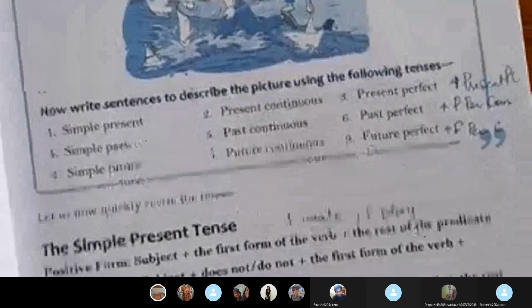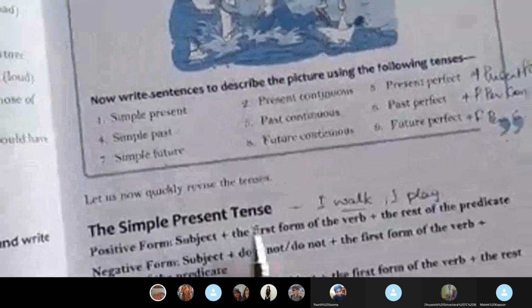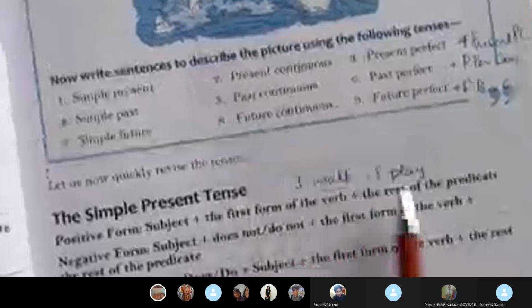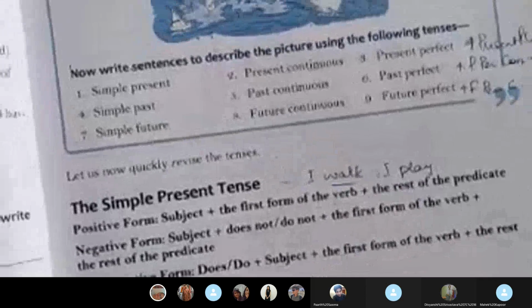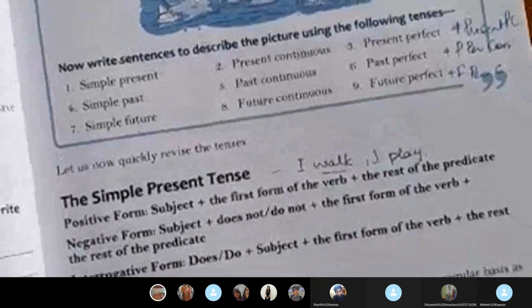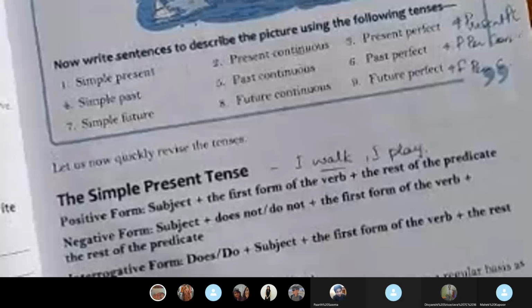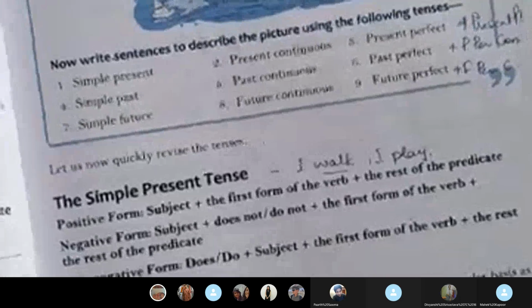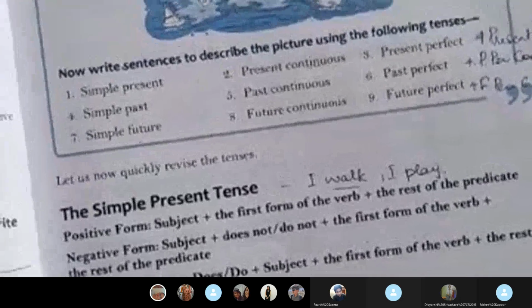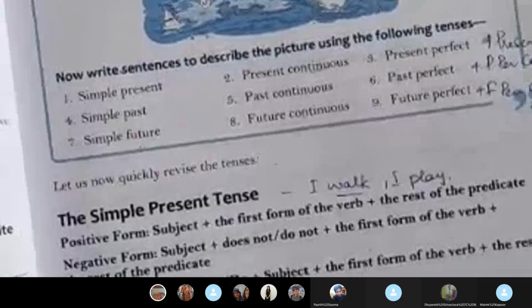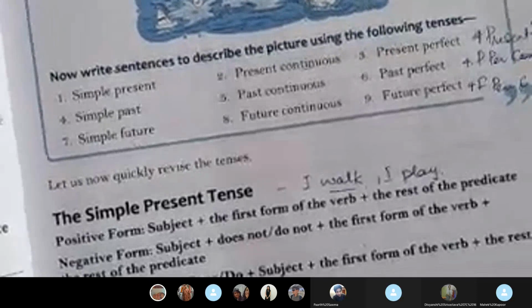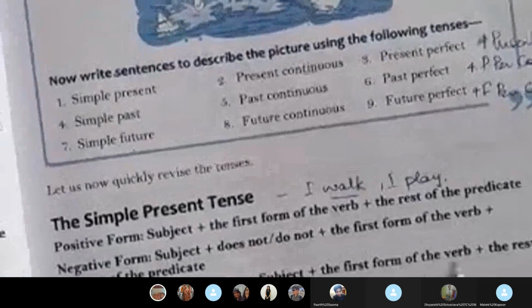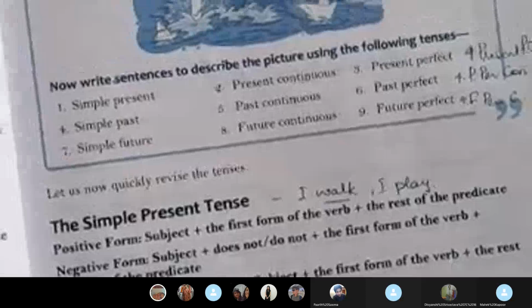Now let us come to the heading, simple present tense. I walk, I play, anything. I walk to school every day. See, simple present. I walk. I usually play for an hour after school. Play. ये सब present में. So how is it working? Do or does, the subject and the first form of the verb and the rest of the predicate.